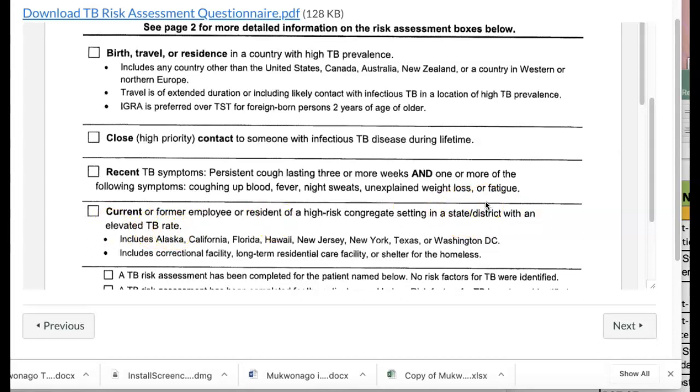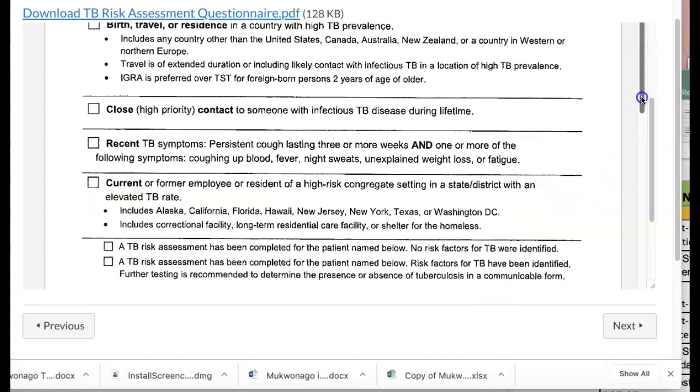So this would be, are you a former resident of Alaska, California, Florida, Hawaii, New Jersey, New York, Texas, or Washington, D.C.? If you are not, do not check the box. If you have been incarcerated or in a long-term residential care facility or shelter for the homeless, then you would check this box. But if you have not been in any of these, you would not check the box.